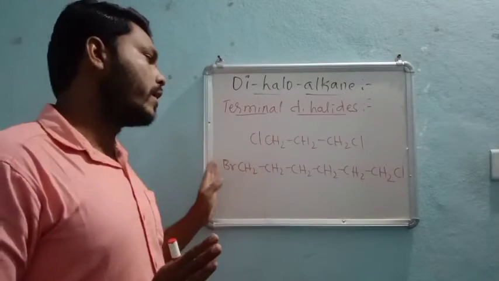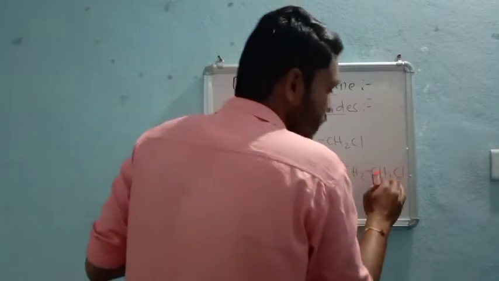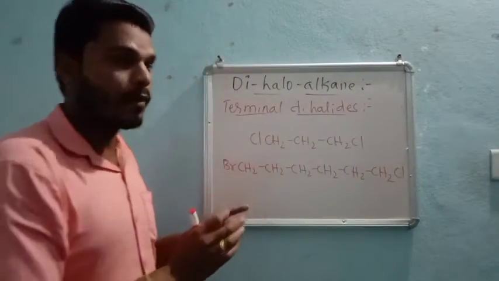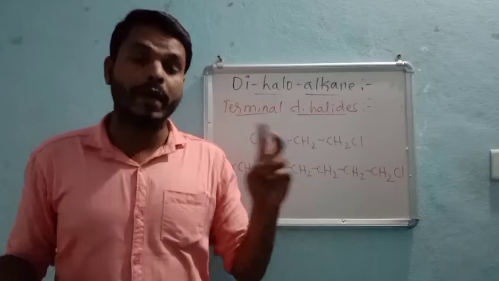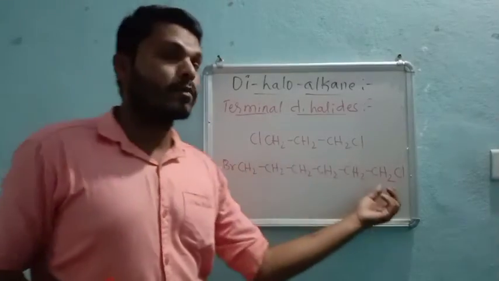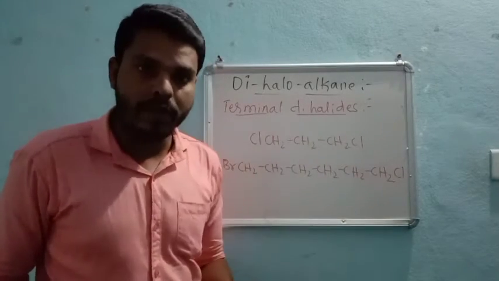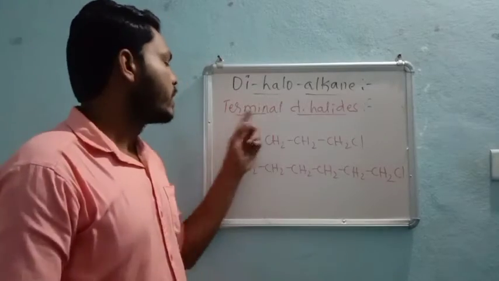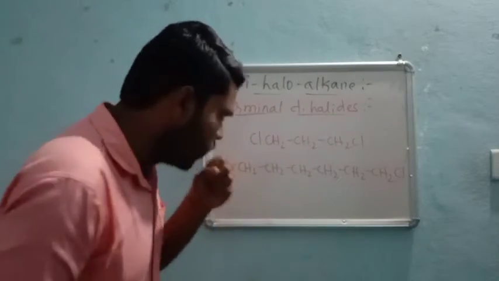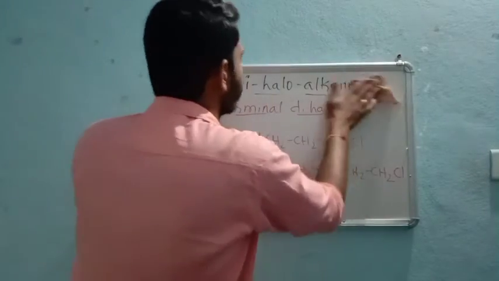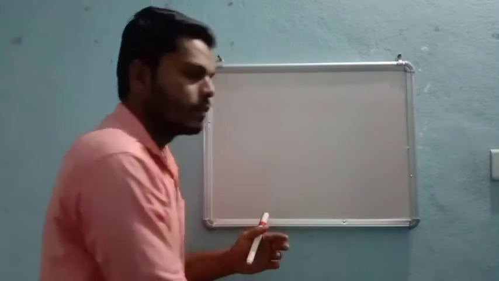And coming to terminal, it means at the end of the chain, right? From left to right, if we are going, then the first carbon atom on the left and the last carbon atom on the right must and should have halogens like this. There may be n number of gaps between them, but at both the end terminal carbon atoms, if the halogen atoms are attached, then such dihalides are called what? Terminal dihalides. This is all about dihaloalkanes.